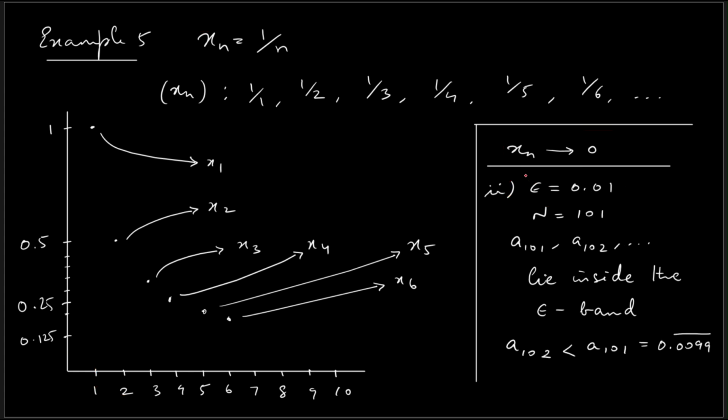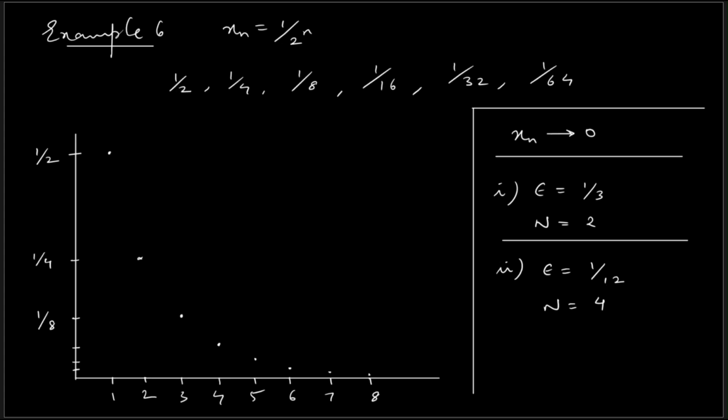The same is the case for epsilon is equal to 0.01, right? So from the 101st term, all the terms of the sequence are going to lie inside a band of thickness 0.02 units centered around the point x is equal to 0, or rather y is equal to 0. Now the sequence xn is equal to 1 by 2 power n also exhibits a similar kind of behavior, right? For epsilon is equal to 1 by 3, the stage that I am choosing is n is equal to 2. So from the second term, all the terms are going to lie inside. And for epsilon is equal to 1 by 12, the stage that I am considering is n is equal to 4.